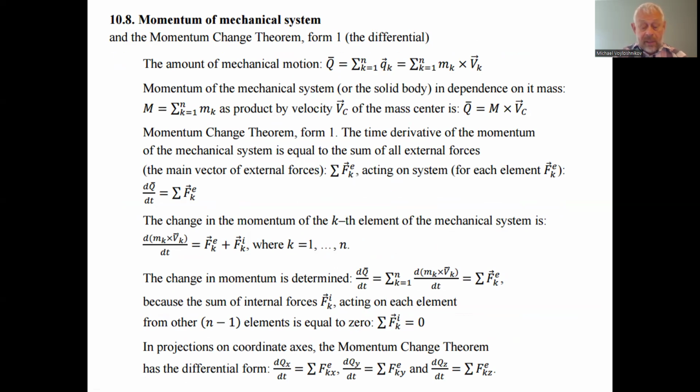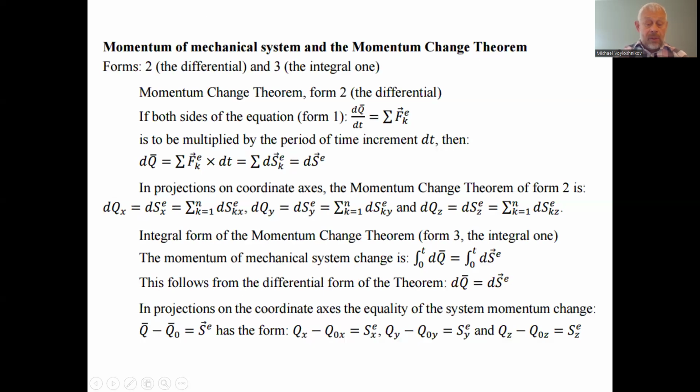In projections, we have the last three formulas, in projection on the axes. Here we have in projection the increments of the momentum equal to the increments of the impulse. If we consider the force within a small period of time, the impulse is a constant magnitude. So the increment of the momentum equals the increment of the impulse of the external forces.